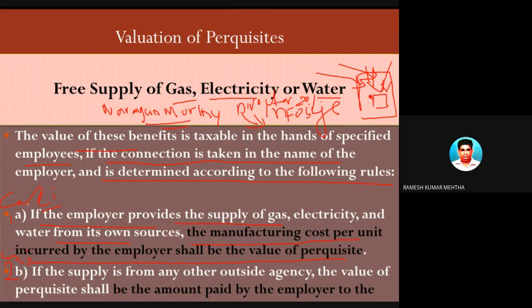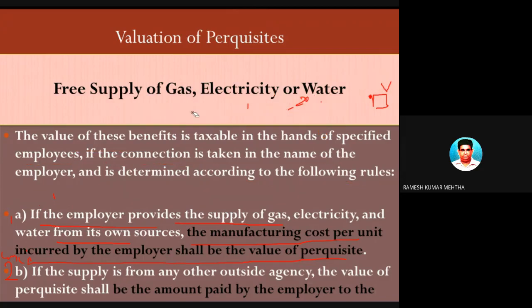So what is case one? Case one is if the employer provides the supply of gas, electricity and water from his own sources, then the manufacturing cost per unit incurred by the employer shall be the value of the perquisite. So hope you have understood it. I will tell you the meaning of it with another example. So here, the value of the perquisite in the first case is the manufacturing cost.